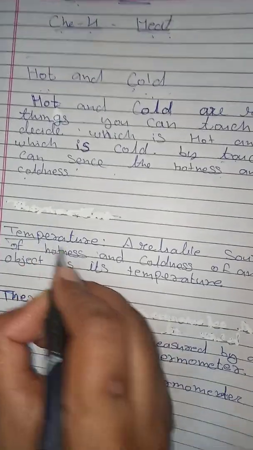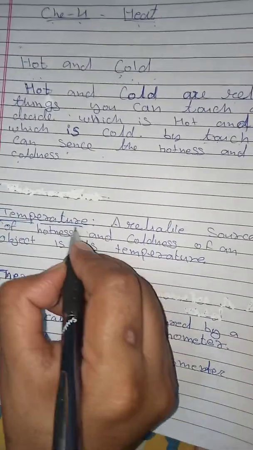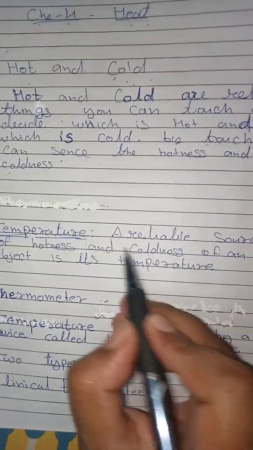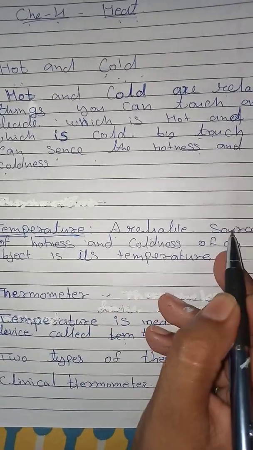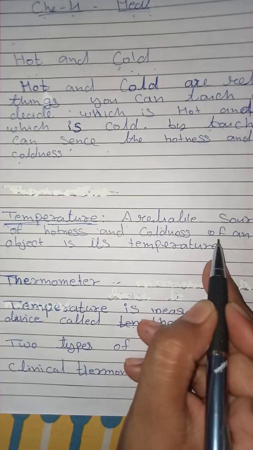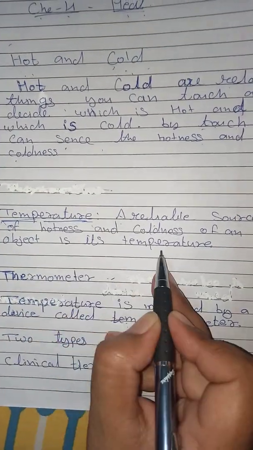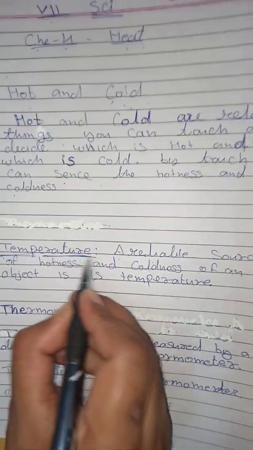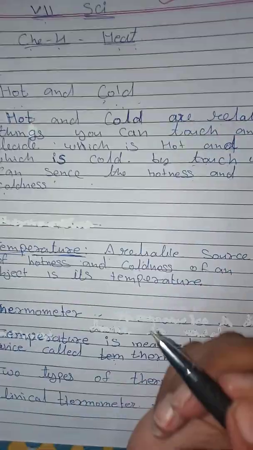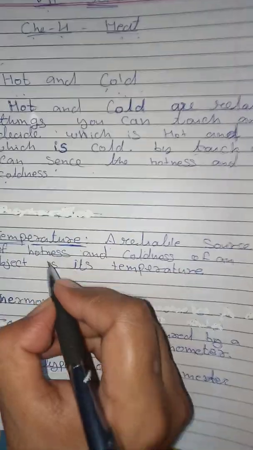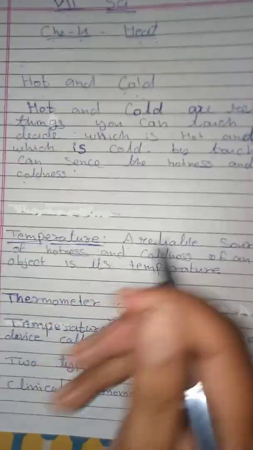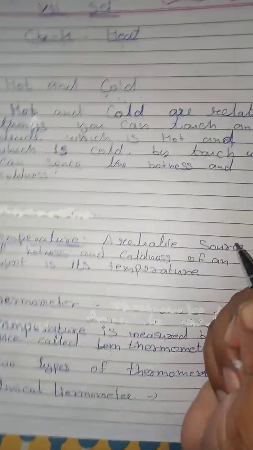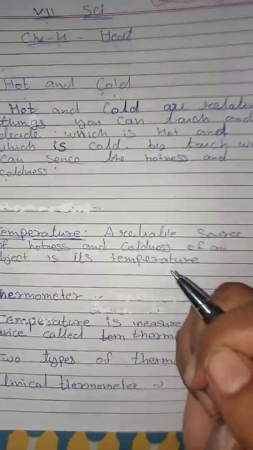So the word that comes is temperature. Every day we hear this word in our day-to-day life. But by definition, the reliable source of hotness and coldness of an object is its temperature. So in terms of temperature, you can measure heat. Temperature is just a measurement of how much heat there is, just like kg of potato. But we cannot say kg of heat.